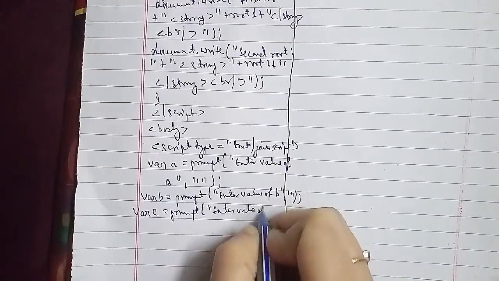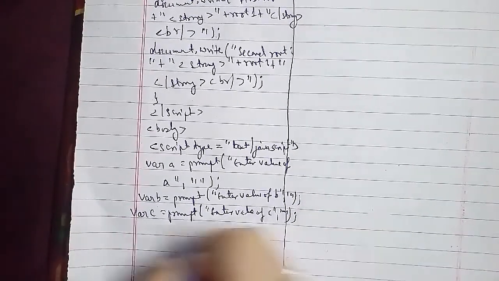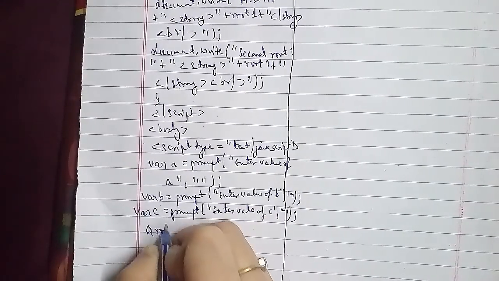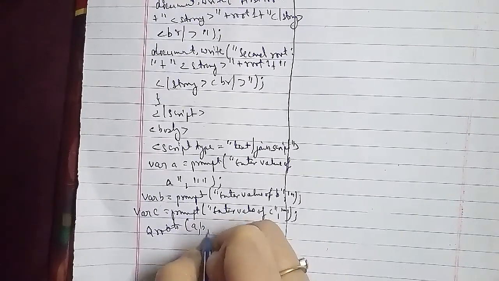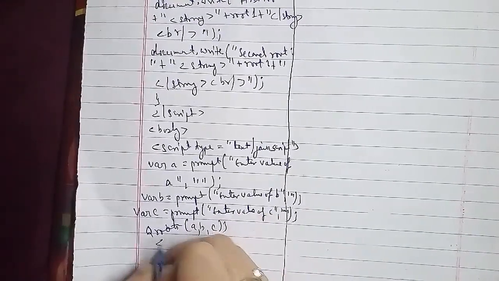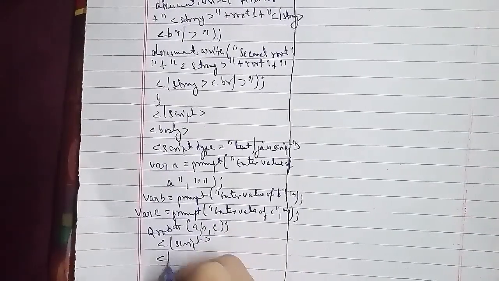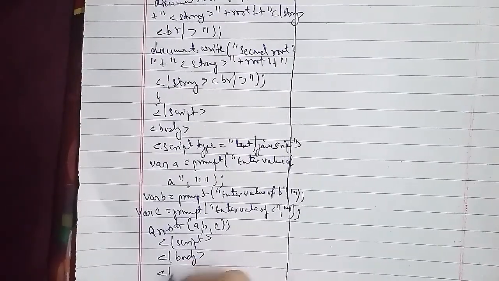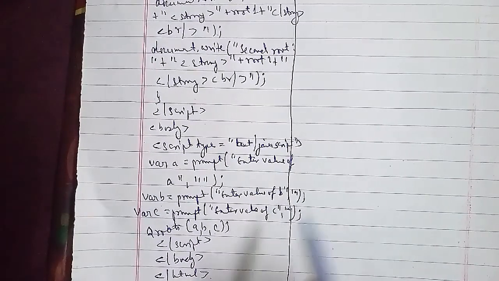Now related to this particular program, as I told you in the starting, we have to explain the program. So in step 1, in the body section we have accepted 3 values, that is a, b and c, for the roots of the quadratic equation using the prompt pop-up box. For step 2, a function named q roots is called, to which these variables are passed as parameters.